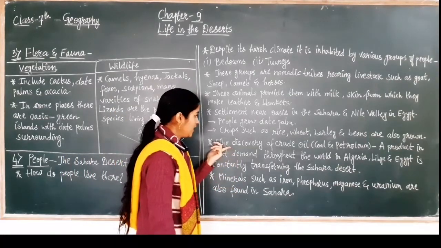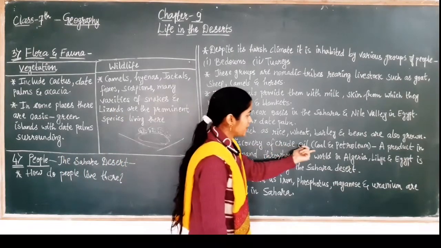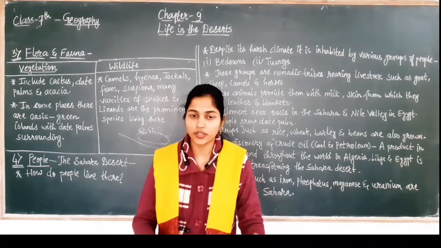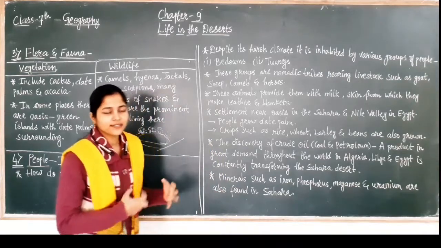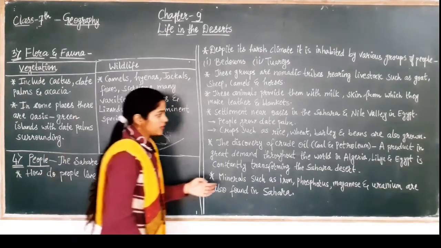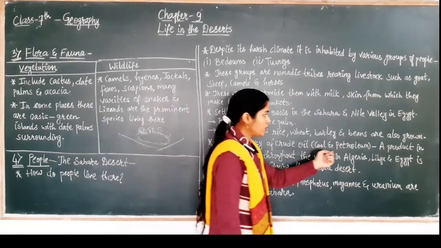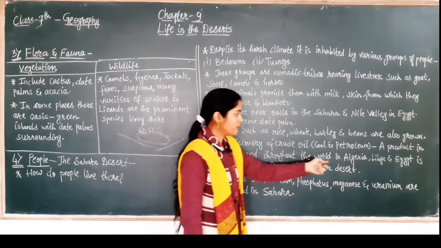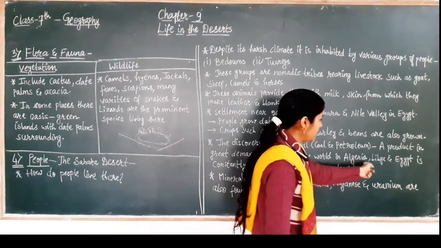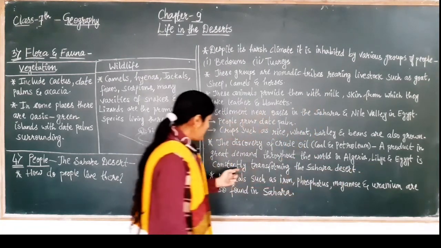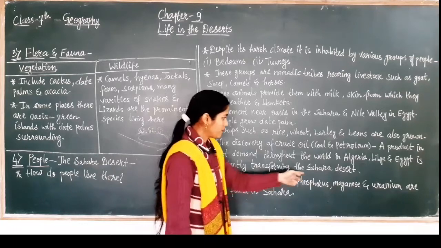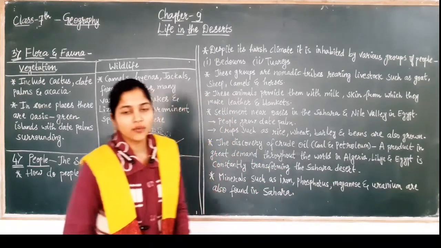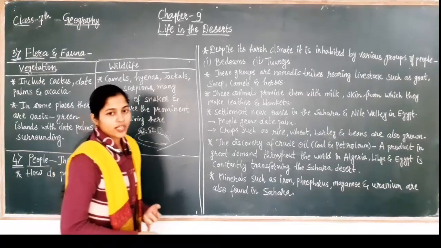These are the crops grown by the people who live near the oasis or in the Sahara Desert. The discovery of crude oil, that is coal and petroleum. As they live there, they discover a lot of things. They have discovered crude oil, that is coal and petroleum, products in great demand throughout the world. In Algeria, Libya, and Egypt, this is constantly transforming the Sahara Desert, as there is a lot of demand from the world for coal and petroleum.